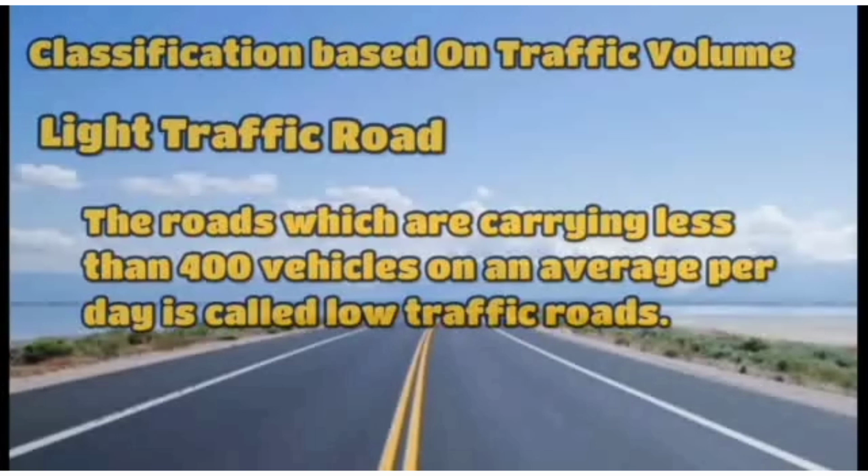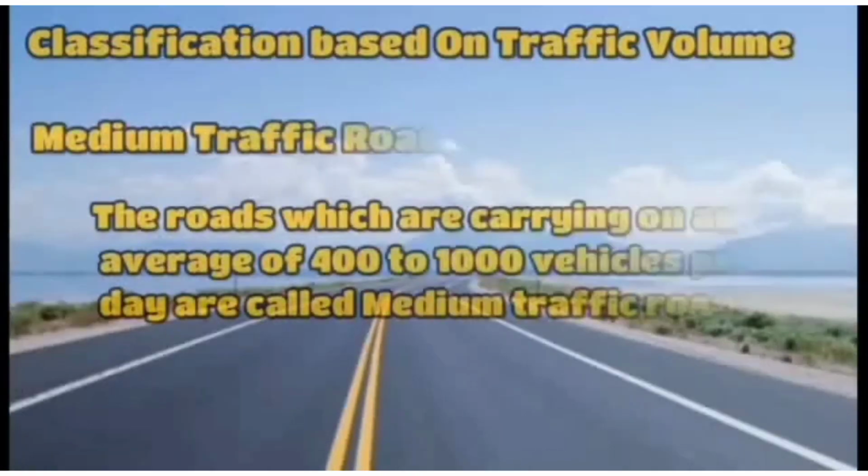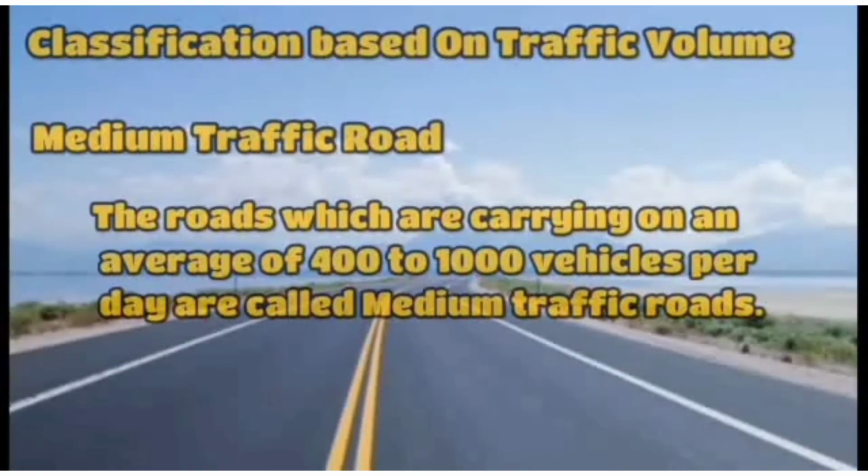Classification based on traffic volume. First is light traffic roads. The roads which are carrying less than 400 vehicles on an average per day are called light traffic roads. Village roads or rural roads are the best examples of this type of road. Second is medium traffic roads. The roads which are carrying on an average 400 to 1000 vehicles per day are called medium traffic roads. District roads are one of these roads.